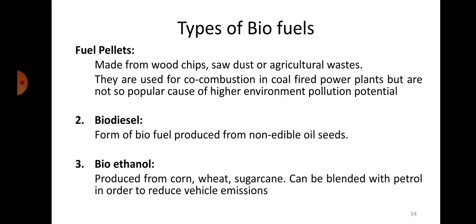So when wood is being worked on, the waste of that wood material that is formed is called wood chips. Okay, and then after the finishing operation of the wood takes place, whatever powder of the wood is formed is called sawdust, or any agricultural waste. So the fuel that is made from these things is called fuel pellets.